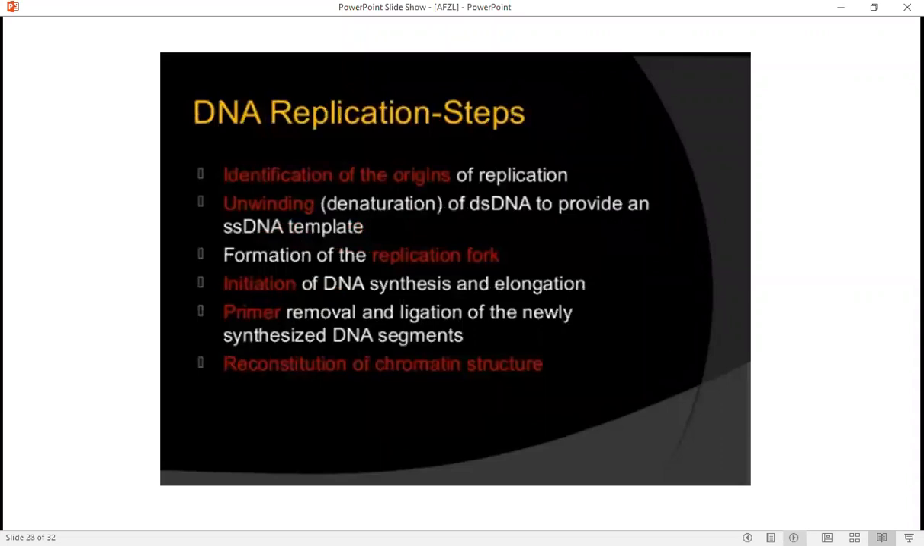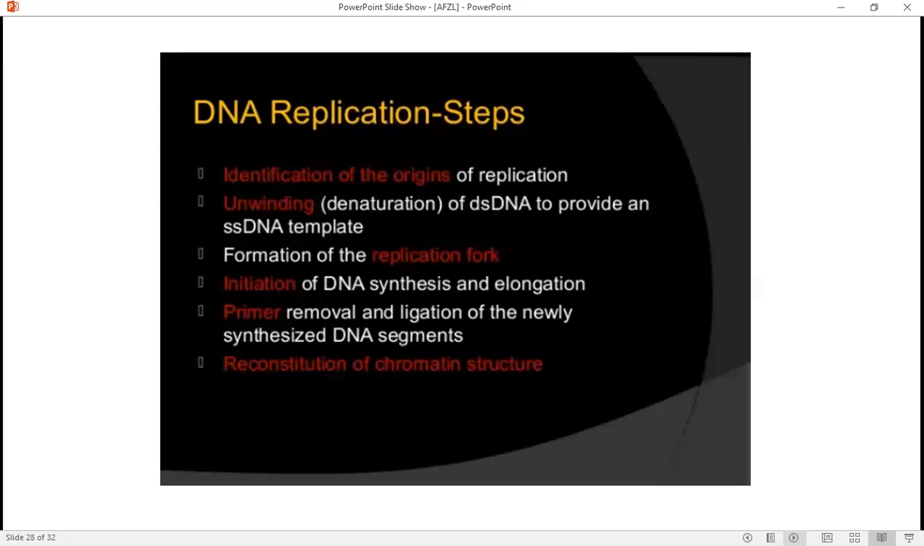DNA replication steps: identification of the region of replication, and unbinding of dsDNA to provide a complementary DNA template. Formation of the replication fork, initiation of DNA synthesis and elongation, primer removal and ligation of the newly synthesized DNA segments, and reconstitution of the chromatin structure.